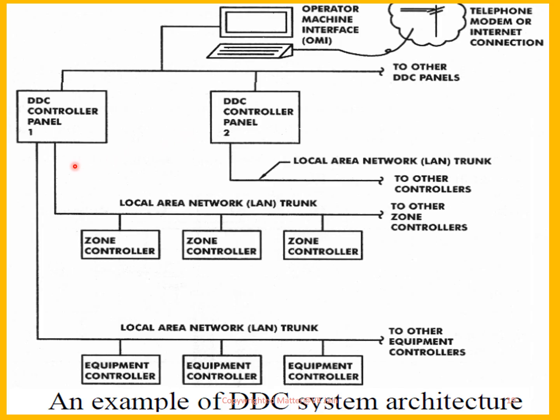Similarly, DDC control panel has got local area network trunk having zone controller, several zone controllers, and they are connected to other zone controllers also. At last, DDC controller panel has got local area controlling equipment controller, several, and it is connected to other equipment controller as well.